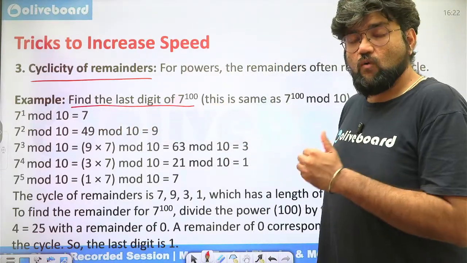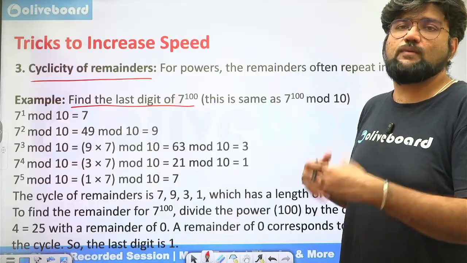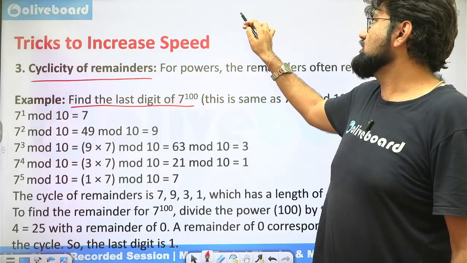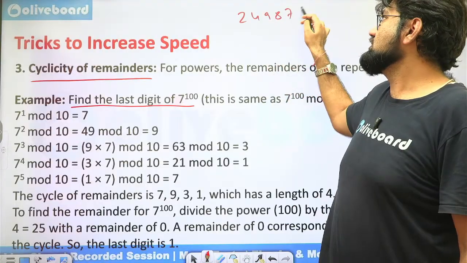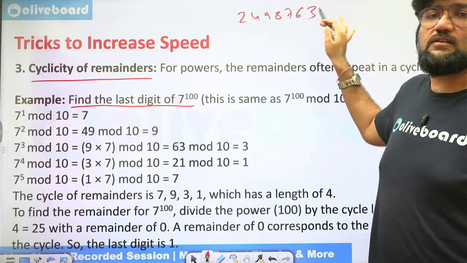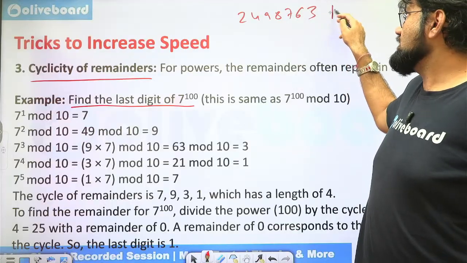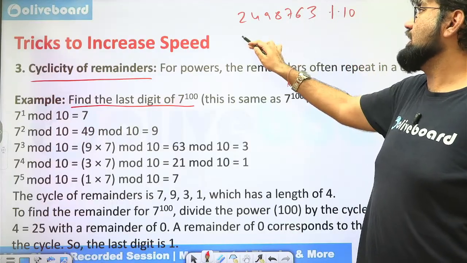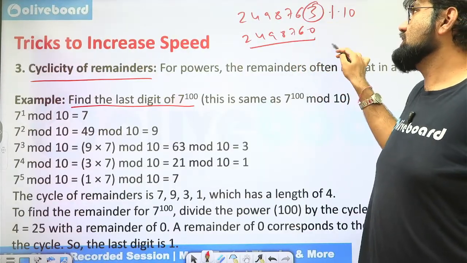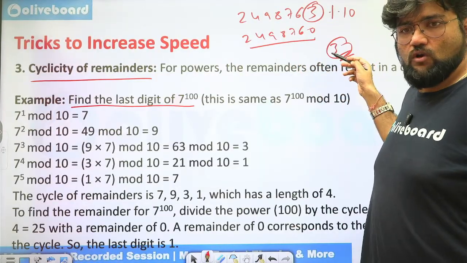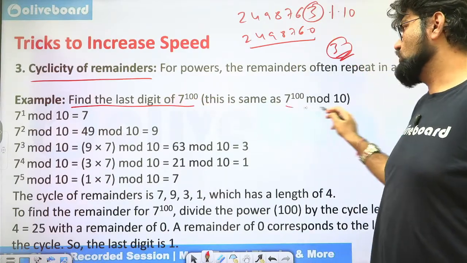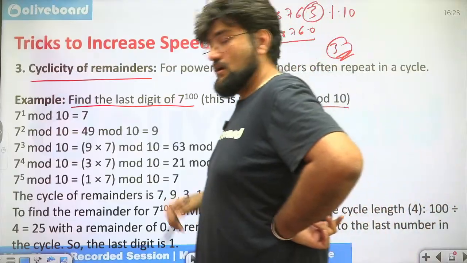Right? Here, what is the concept behind it? I'm just explaining the concept to you. So, what exactly is happening? Let's say I have a number 2, 4, 9, 8, 7, 6, 3, something of this sort. Suppose I'm asking you what is the last digit. It is as good as taking the remainder with 10, because when I divide it by 10, I will have 2, 4, 9, 8, 7, 6, 0. So I'll subtract that, I'll be left with 3 only, no? Cool. So this is what I'm looking at. If somebody is asking me the last digit of a particular number, I'm basically looking at mod 10 of that number.